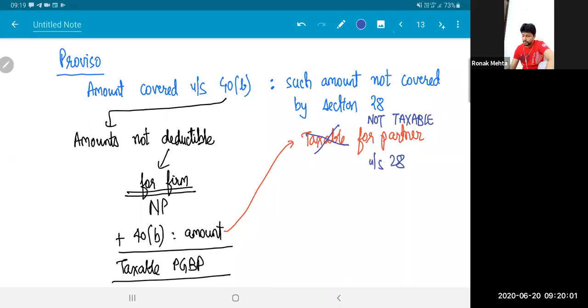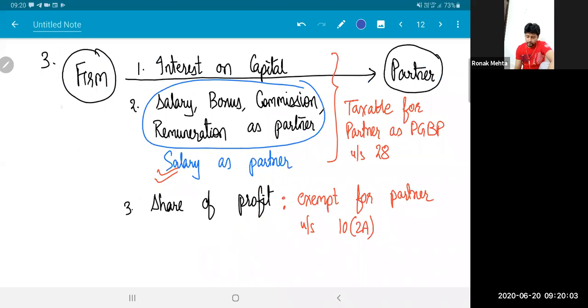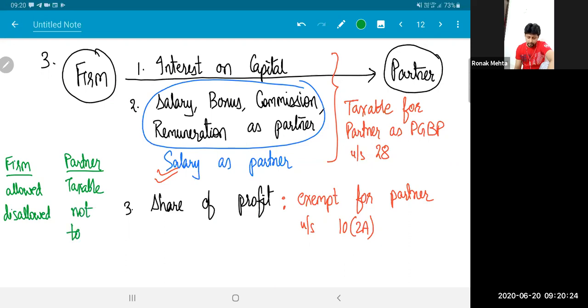In very simple terms, I can write down that for the partnership firm, whatever is allowed, only that much will be taxable for the partner. If a particular expenditure is disallowed for the firm, that is not taxable for the partner.